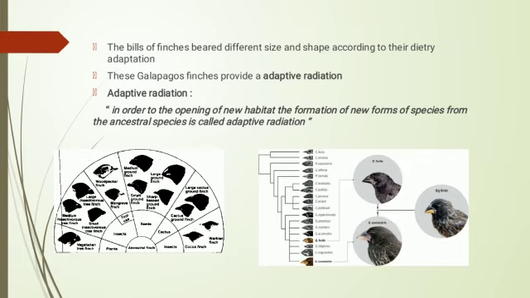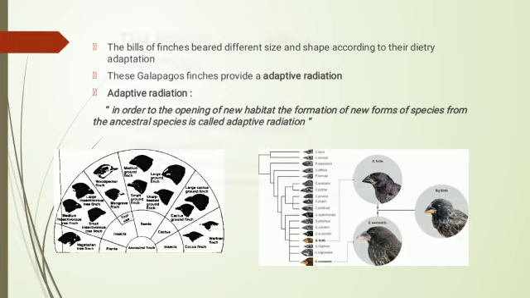In the first diagram, we can easily observe how finches diverge from their ancestral group. All of these finches have a common ancestor, but they diverged with the passage of time. In the second diagram, we observe the adaptive radiation. Finches have different sizes and shapes of beak according to their dietary habits. Some have thick, some have thin, long, or short beaks according to their dietary habitat.